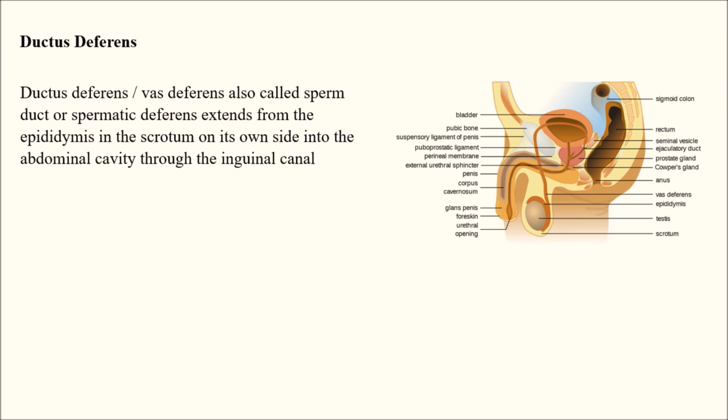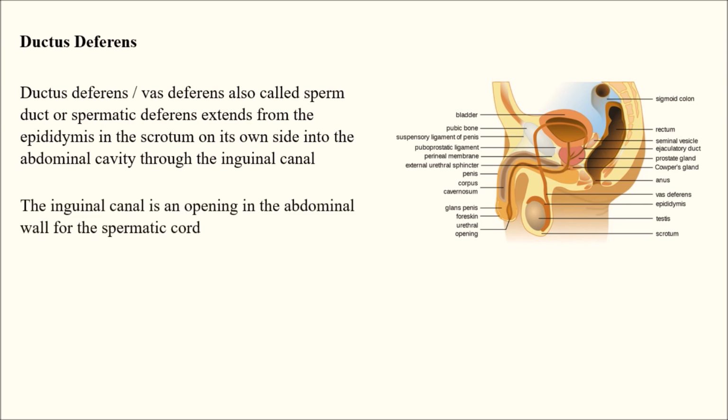It extends from the epididymis in the scrotum on its own side into the abdominal cavity through the inguinal canal. So what extends from the scrotum to the abdominal cavity through the inguinal canal is the ductus deferens.